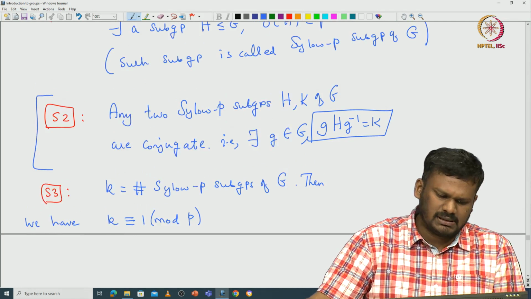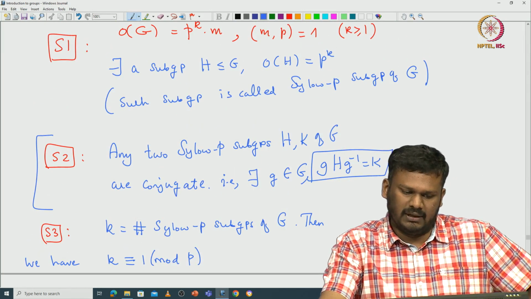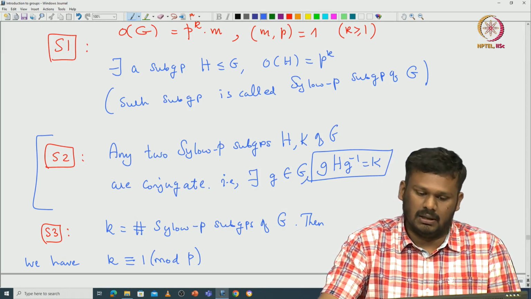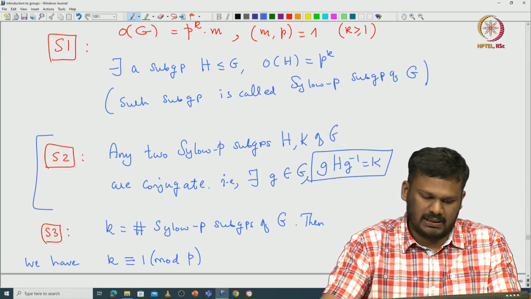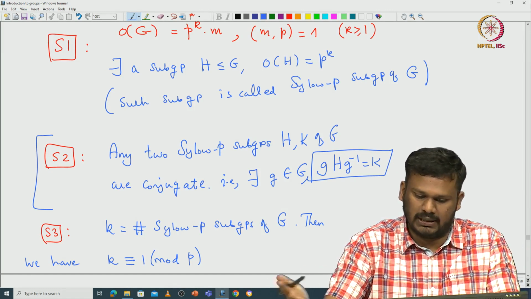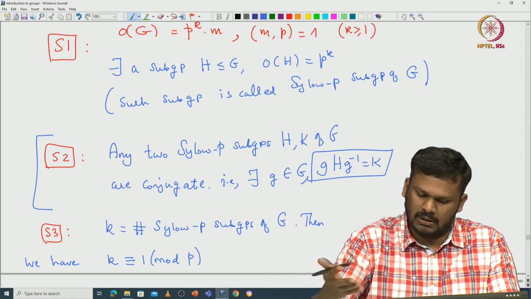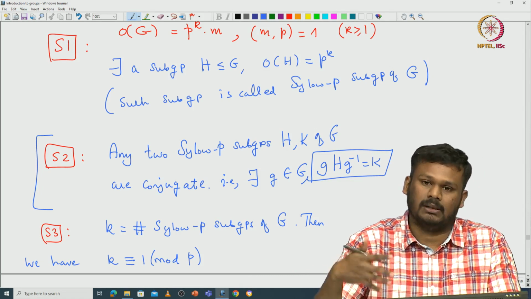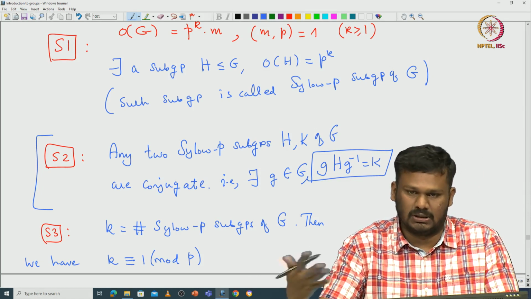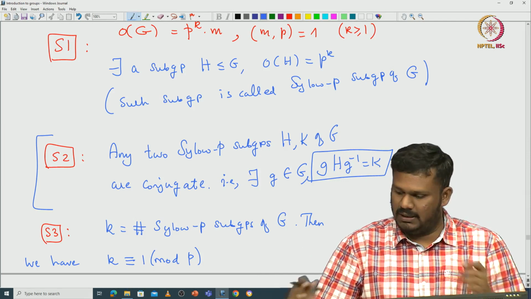We call these Sylow's first theorem, second theorem and third theorem. They are very fundamental results for finite groups. One can use these results to determine groups of small order, and we will also see many interesting applications of Sylow's theorem in finite abelian group theory and so on. The statements are, I believe, very clear.